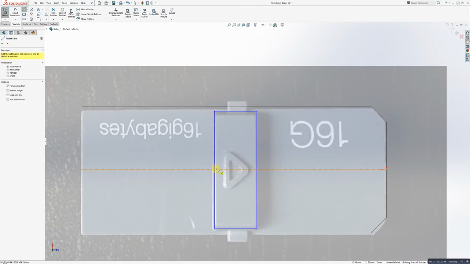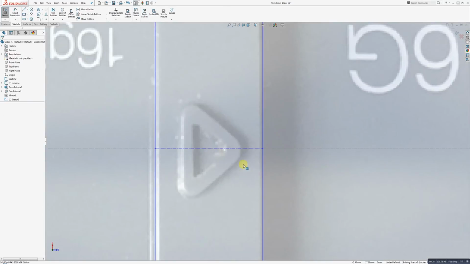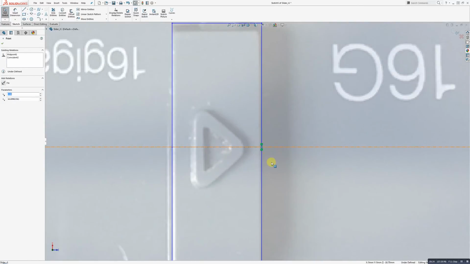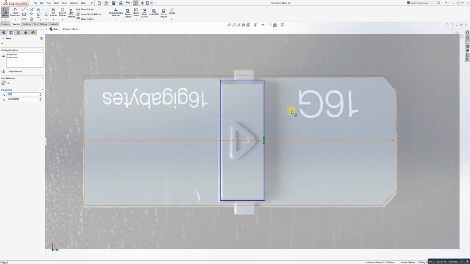Okay, so I go up here, grab my center line, and then I'll just hover over the line work here and just double check that I am adding this right on the center line. And perfect, just like that. Okay, so now I know that this is right in the center of my model.